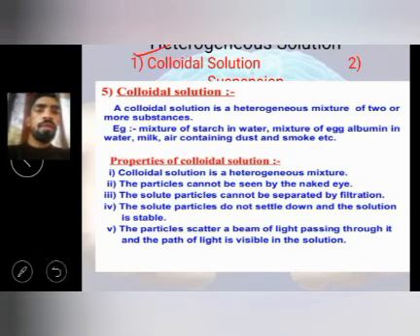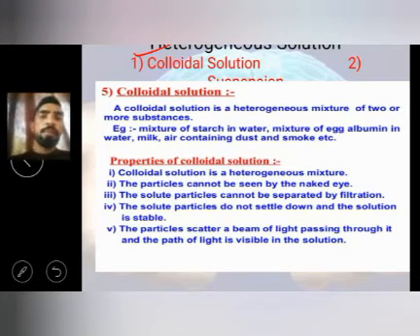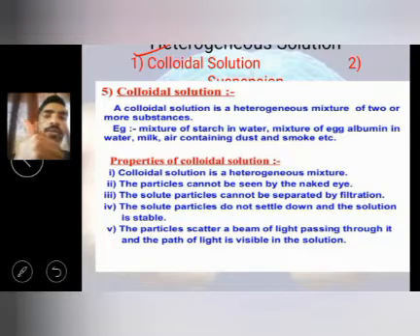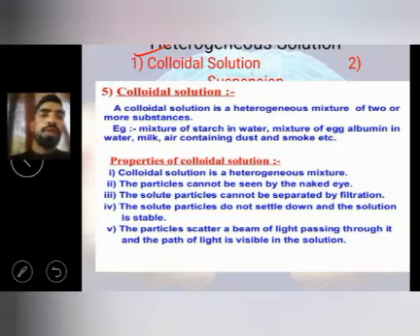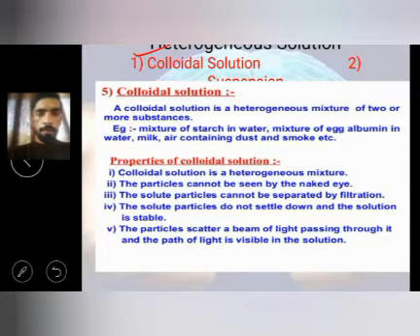Now heterogeneous solution is of two types. Number one, colloidal solution. Number two, suspension. Colloidal solution is a heterogeneous mixture of two or more substances. The mixture of starch in water, egg albumin in water, milk, and dust and smoke are called colloidal particles. These are heterogeneous mixtures and cannot be seen with the naked eye.